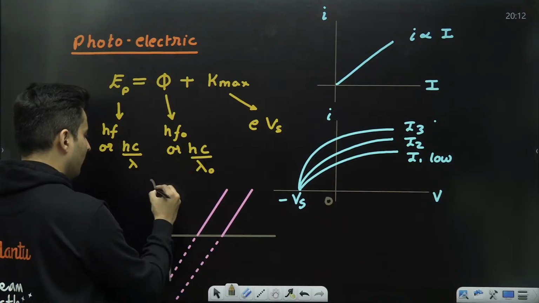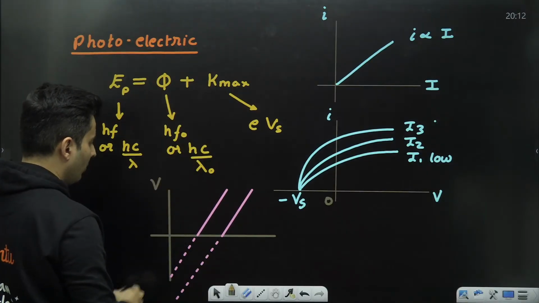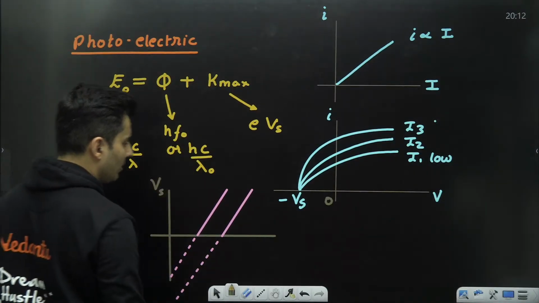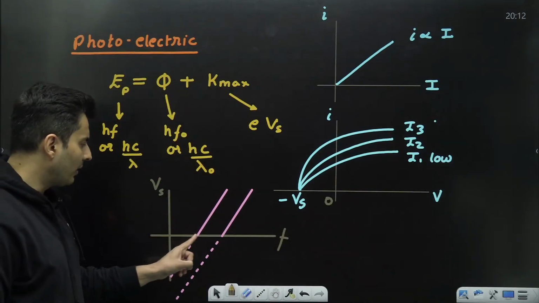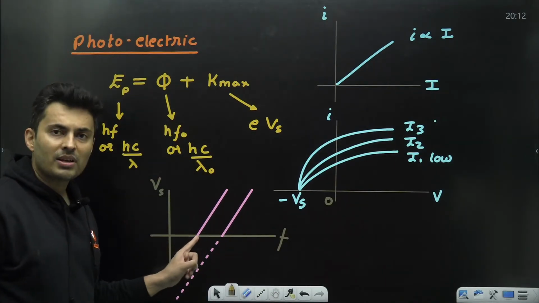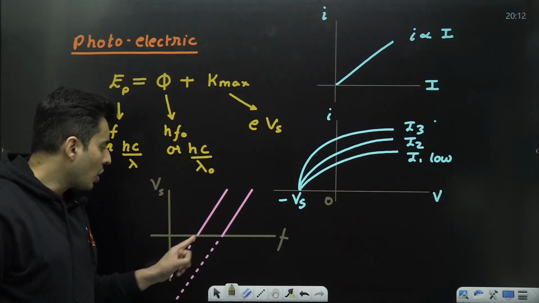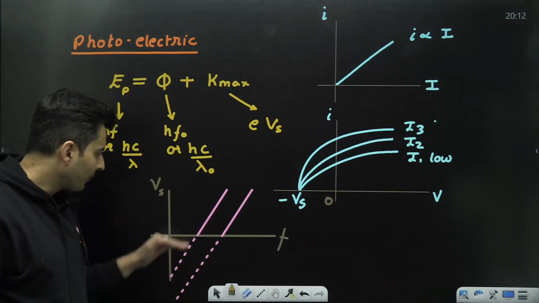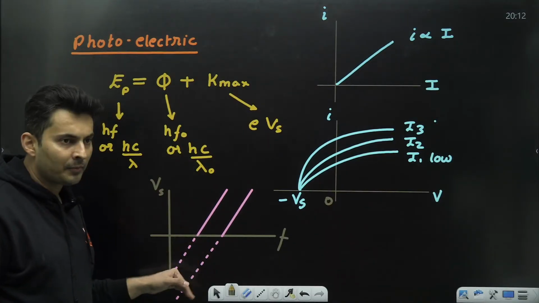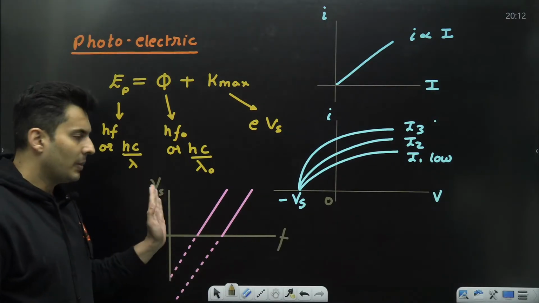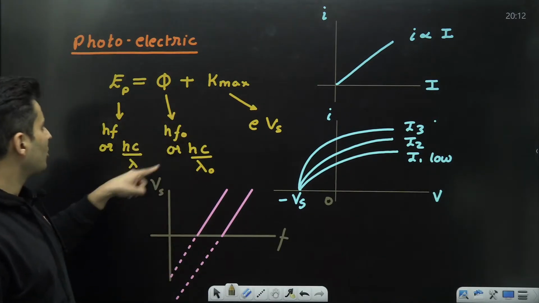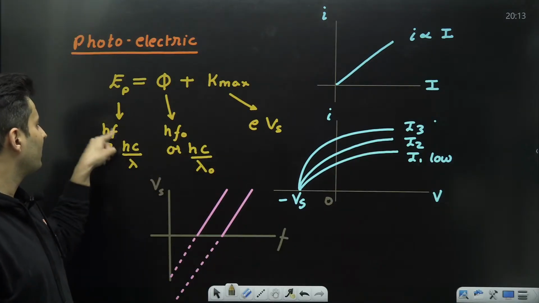On the top you have the stopping potential, and here you have the frequency. If you are below the cutoff frequency, then obviously you will not have any photoelectric effect. That's why the graph is a dotted line. Your stopping potential will change if you change the frequency of the light.